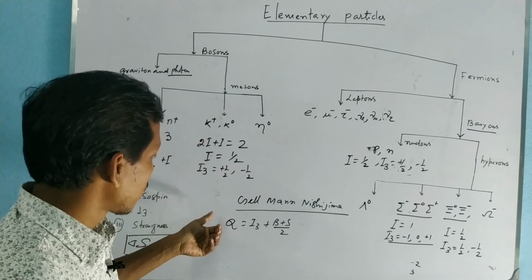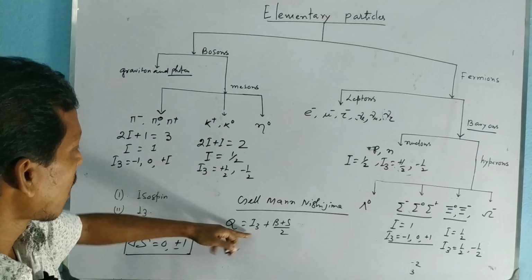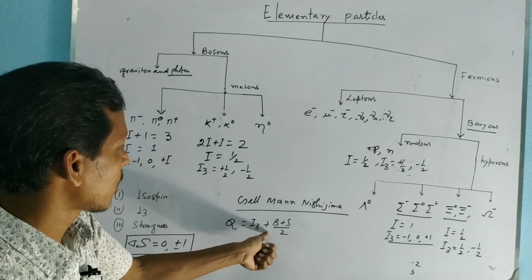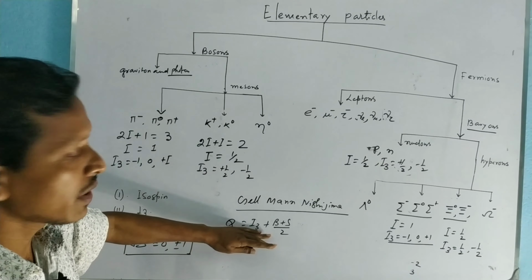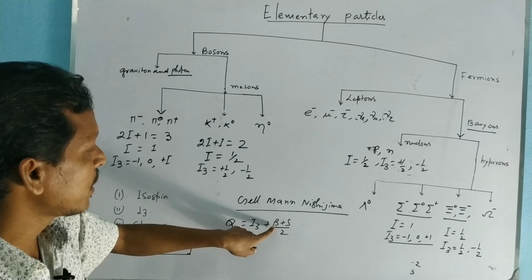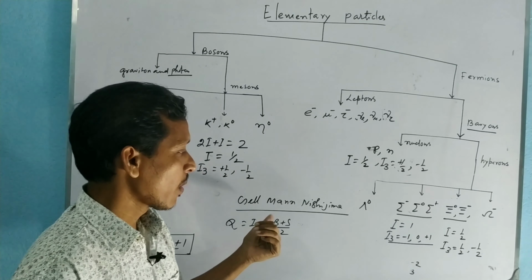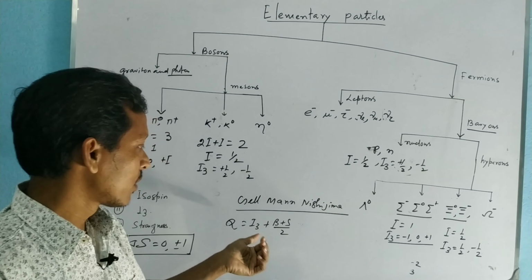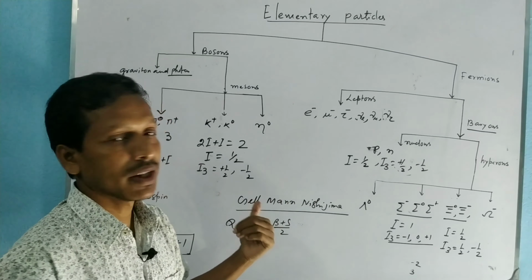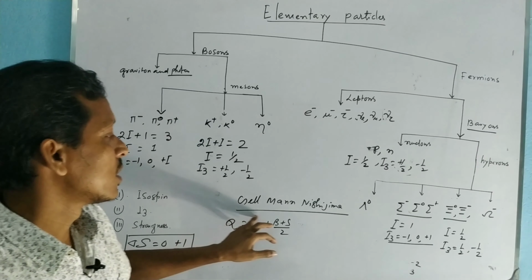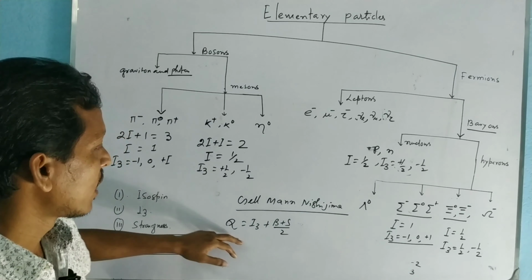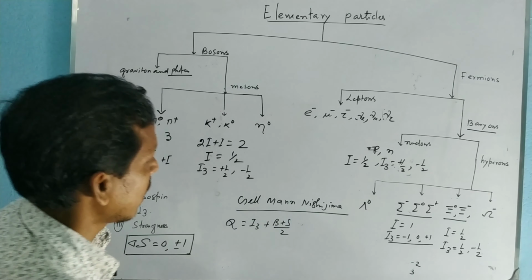I3 is the third component of the isospin quantum number, and for all the particles we know the value of I3, and B is the baryon quantum number, which is 1 for baryon particles, 0 for non-baryons, and minus 1 for anti-baryons. So using this formula we can easily calculate the strangeness quantum number, and it is called the Gell-Mann-Nishijima formula.